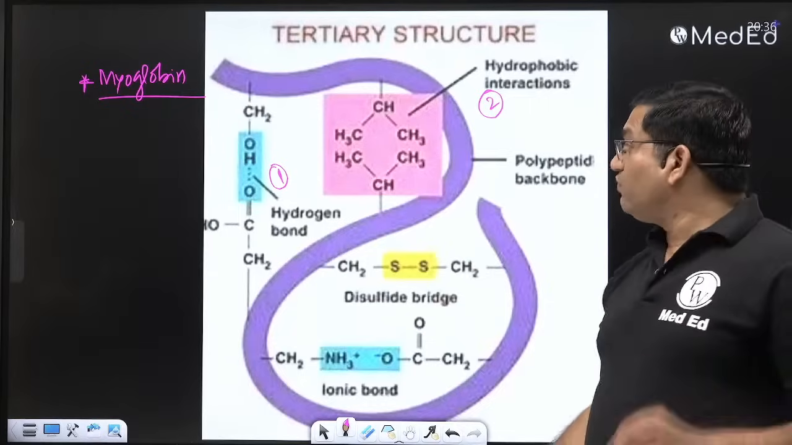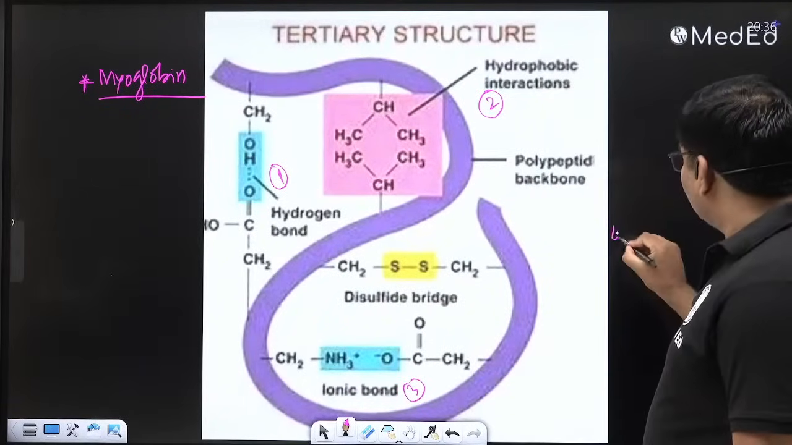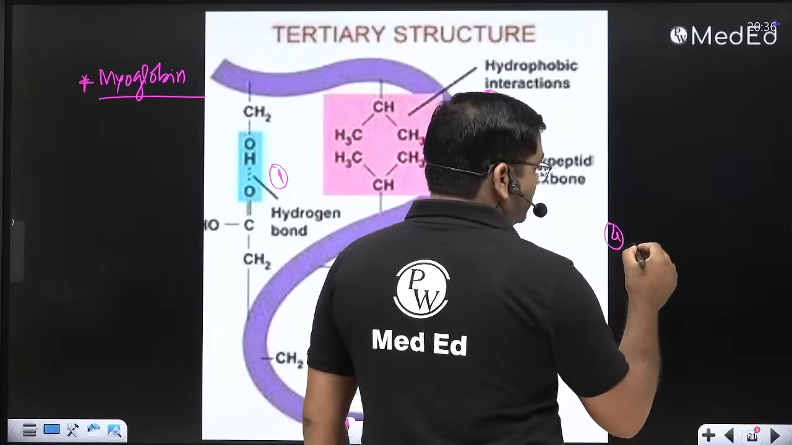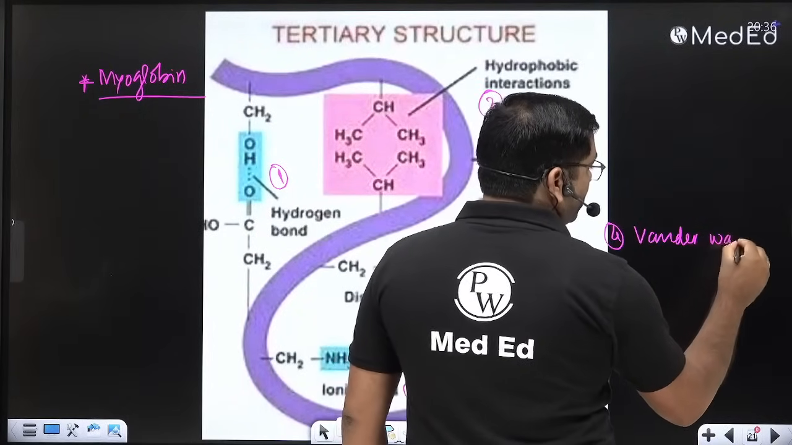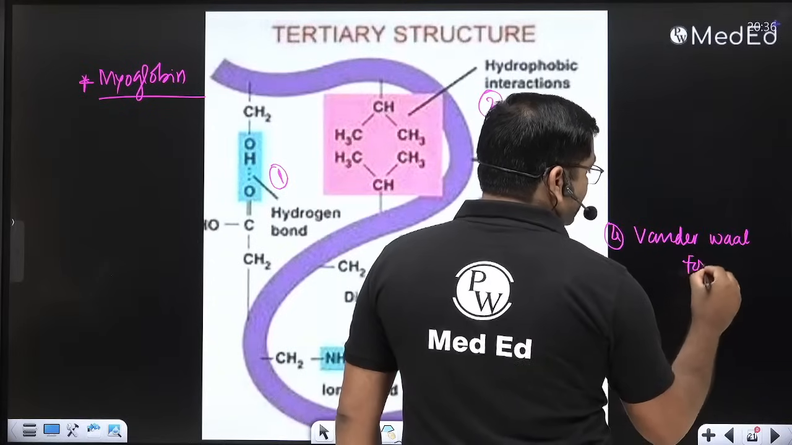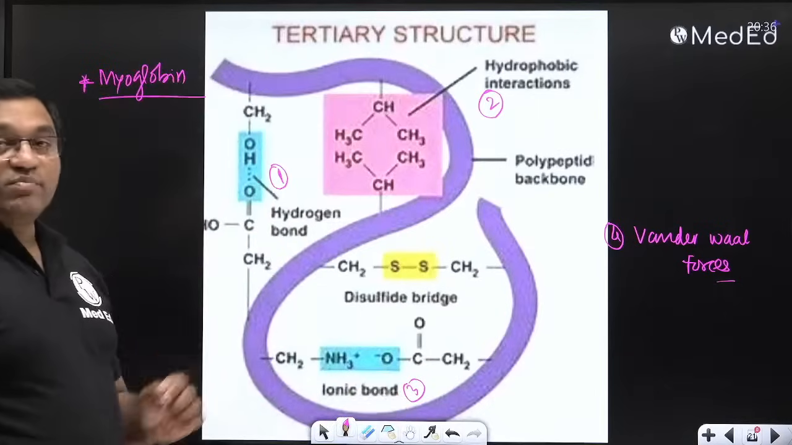Also the van der Waals forces. So, one, two, three, ionic bond three, and the fourth one is the van der Waals forces. Van der Waals forces stabilize the tertiary structure of protein. Example is myoglobin.